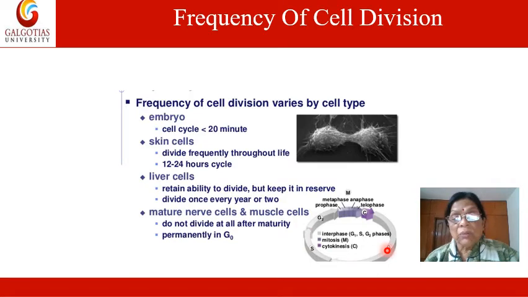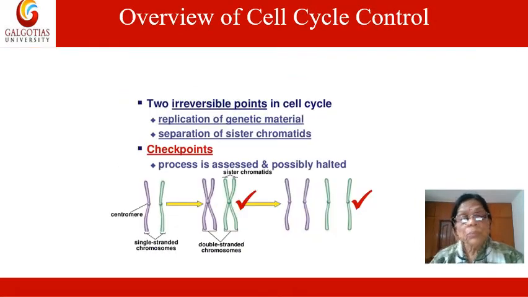This is the G1 phase, this is the S phase, and this is the G2 phase. Later on we will describe where the checkpoints are and what controls the division of the cell. This slide shows an overview of the cell cycle.